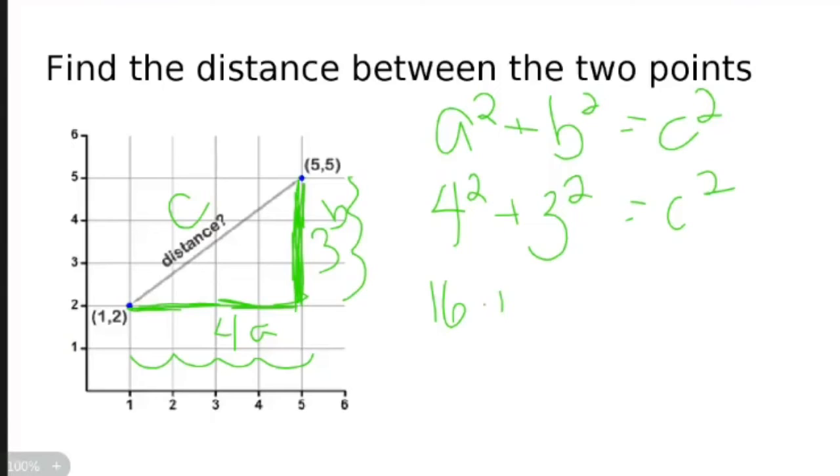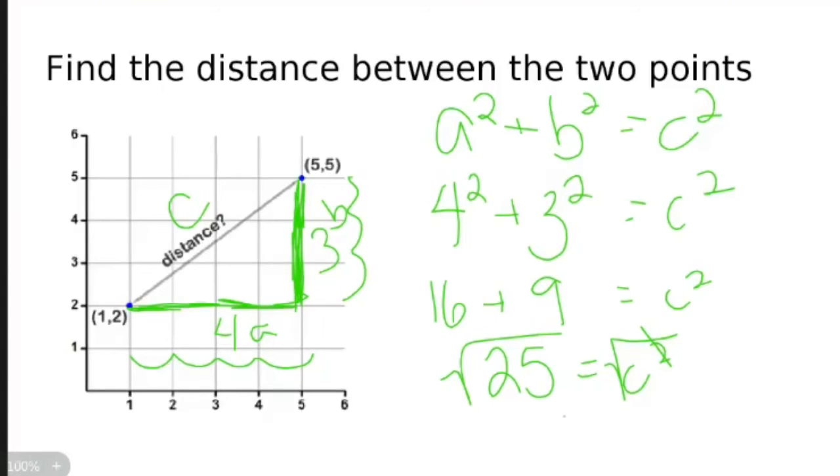4 squared is 16. 3 squared is 9. That's going to equal C squared. 16 plus 9 is 25 equals C squared. Is C all by itself? No. What's in the way? Squared. How do I get rid of squared? Square root it. And the square root of 25 is 5. So what's the distance? The distance is going to be 5 units.